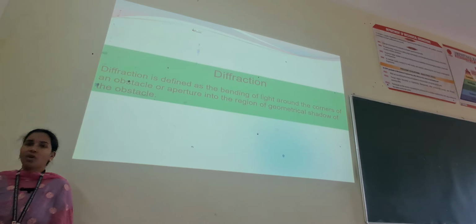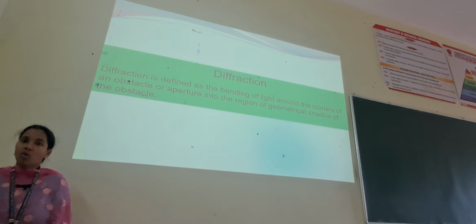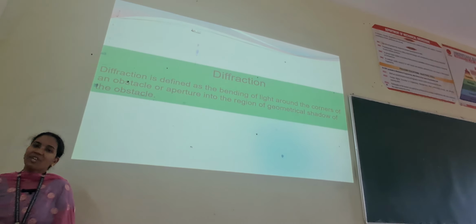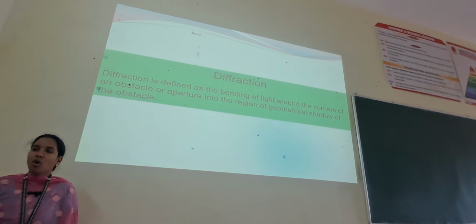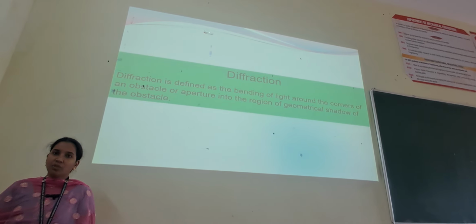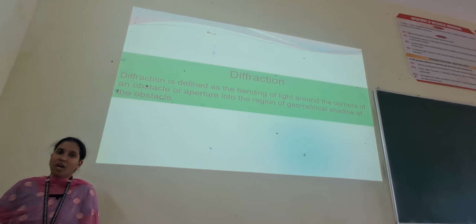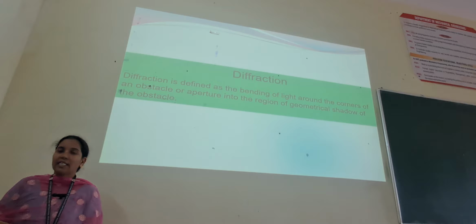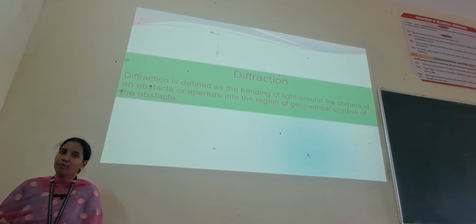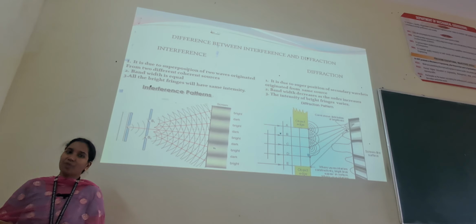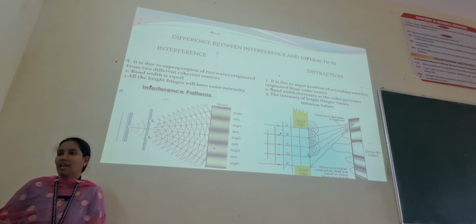The next property of the wave we are going to study is diffraction. What exactly does diffraction mean? Diffraction is defined as the bending of light around the corners of an obstacle or aperture into the region of geometrical shadow of the obstacle. Bending of light around the corners of an obstacle is nothing but diffraction, as it is one of the properties of the wave.